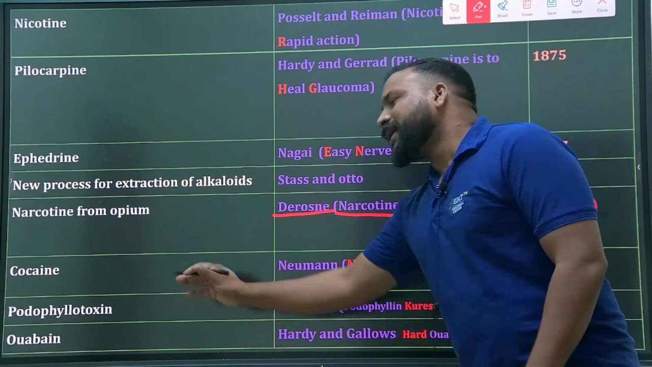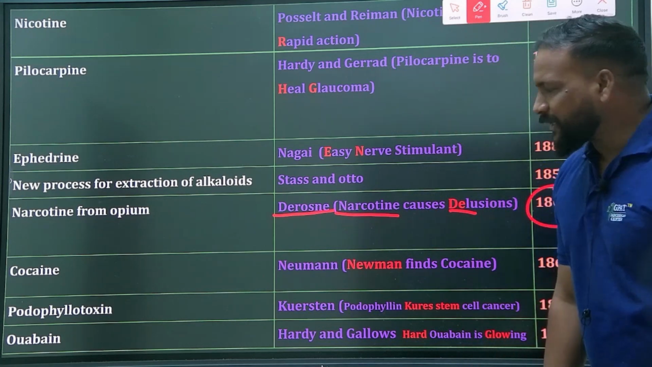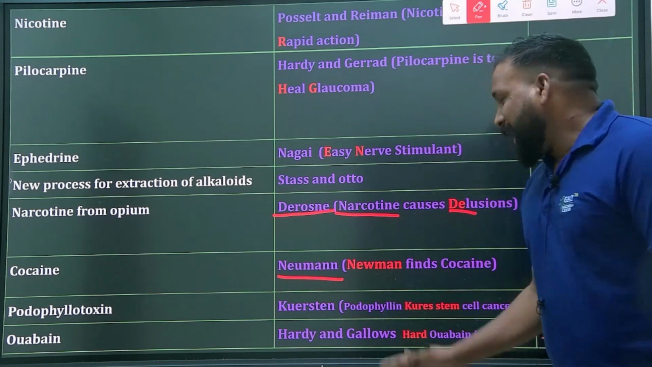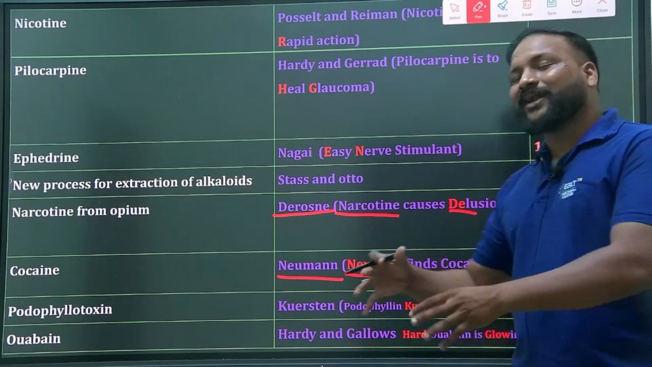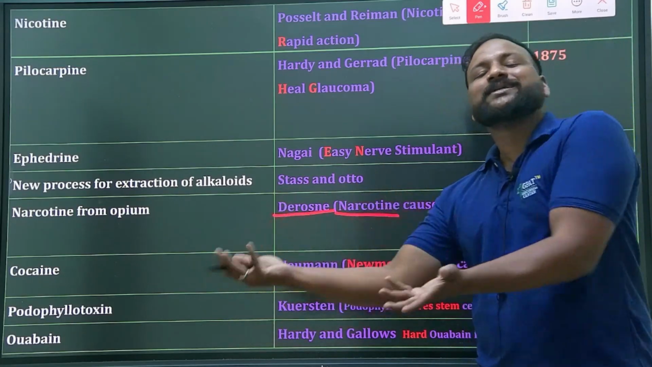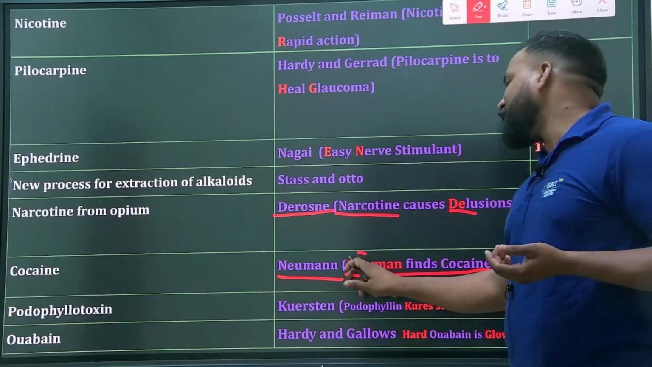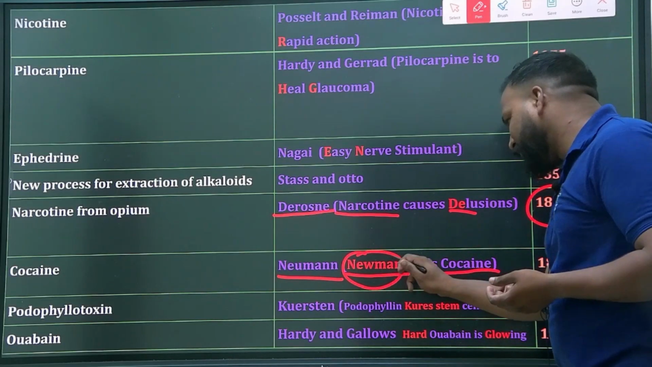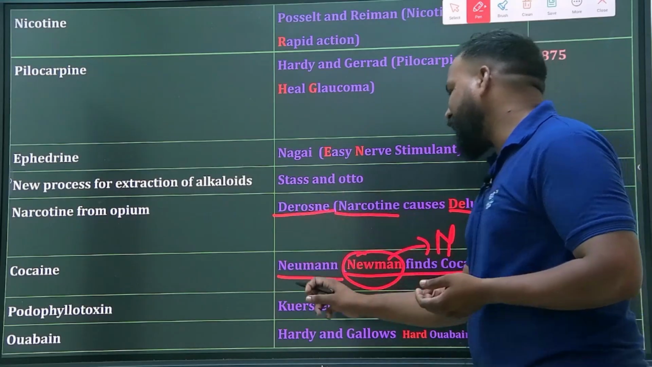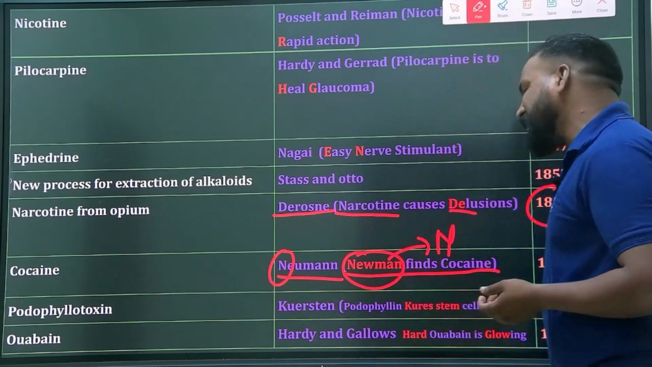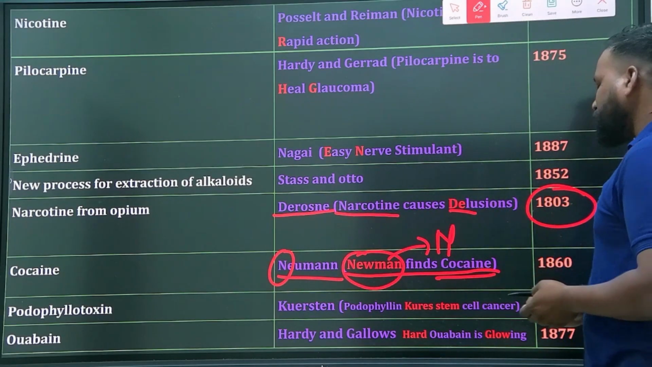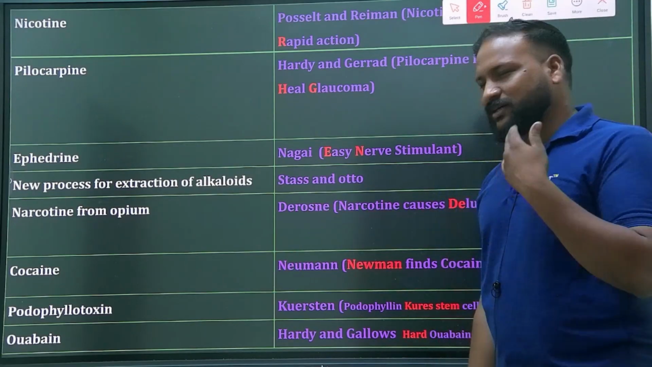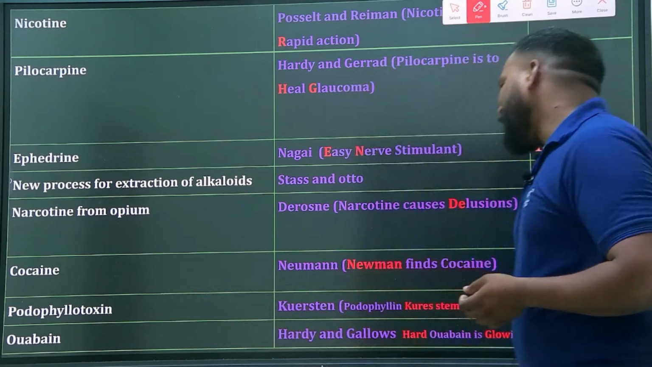Next is cocaine. Cocaine is an alkaloid isolated by Niemann. Niemann finds cocaine, a narcotic drug. N stands for narcotic, or N stands for Niemann finds cocaine. Clear? Okay, yes.